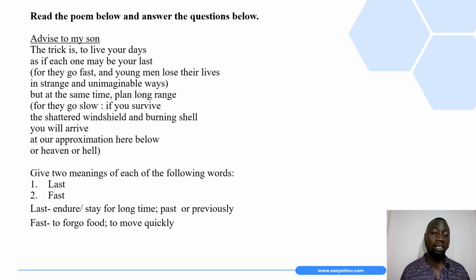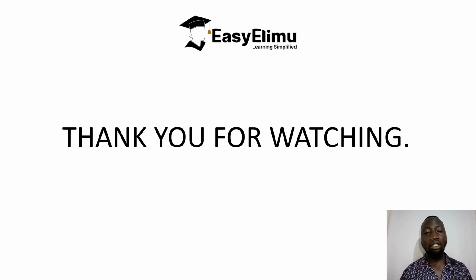We can use these to see how different writers or authors use words to mean different things in their literary work. So dear students, that brings us to the end of the session.